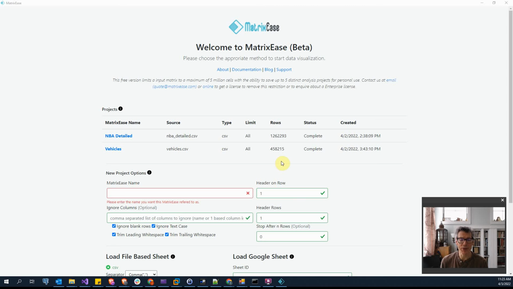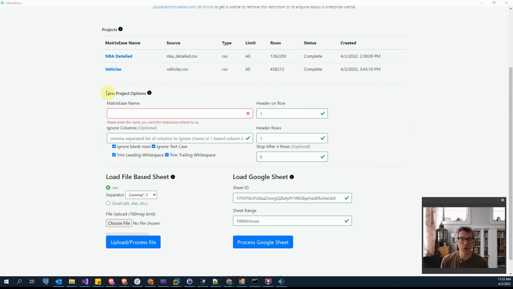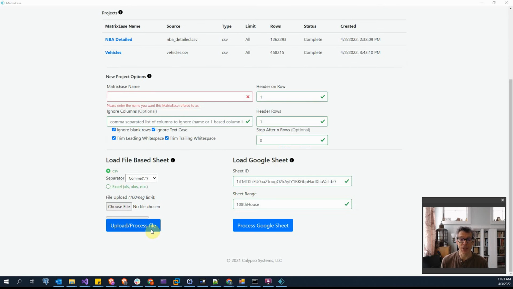When you first load MatrixEase, either through the website or a desktop application, you're presented with a dashboard. The top section shows your currently created MatrixEase projects. The middle section shows information for creating a new project and the information you want for it. The bottom section is the source data for that new project. We support CSV files, Excel spreadsheets, and Google Sheets, and plan to add more formats in the future.